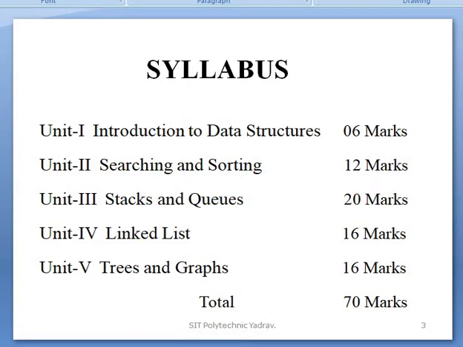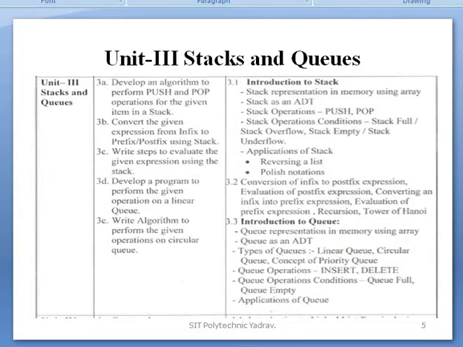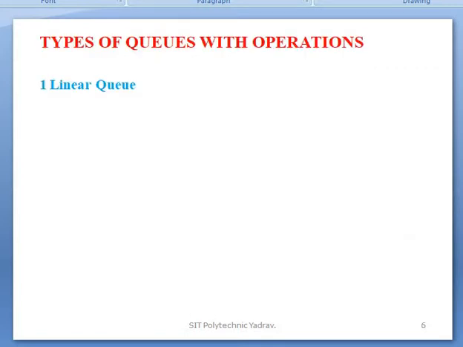The syllabus has a total of 5 units, with marks allocation. Course outcome: after the completion of unit number 3, you will be able to implement basic operations on stack and queue using array representation. This is the syllabus of unit number 3. Now in today's lecture we start the topic types of queues with operations, under it first the linear queue.